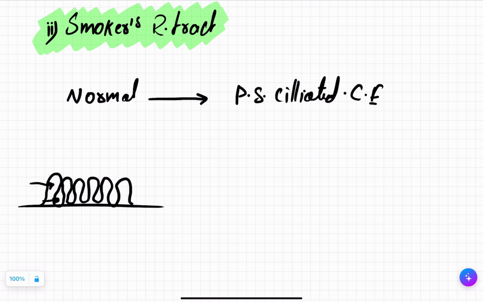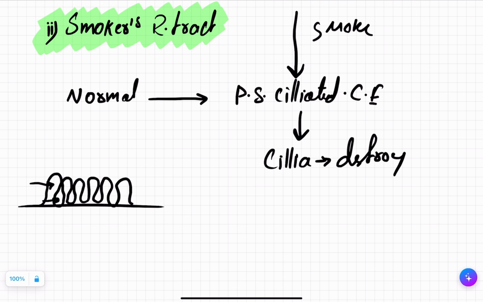Now, if you throw the smoke here, smoke has various kinds of chemicals in it. It will have various kinds of materials. It will have small particles of dust, ashes, and everything. It will damage the pseudostratified ciliated epithelium. The cilia will be destroyed.